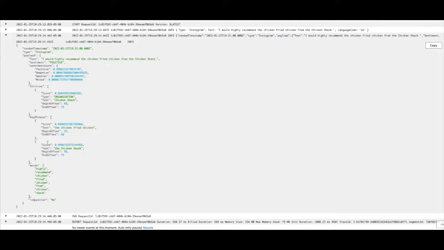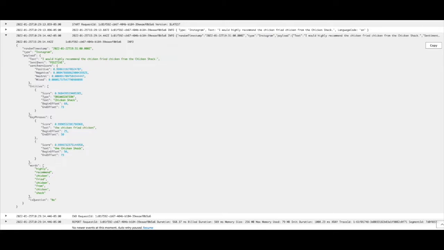What I added, and we'll see why I added these words, basically taking the text and removing the stop words, and it's a very rudimentary removal of stop words, just some words that I said take out. And then I said, is this a question? And all I did for that is basically to say, if it has a question mark in the text, then I will consider it a question.